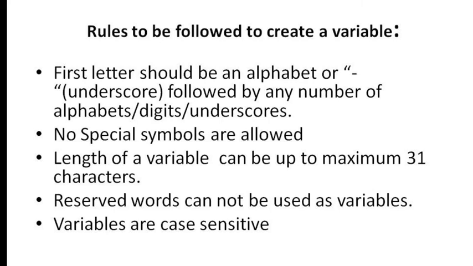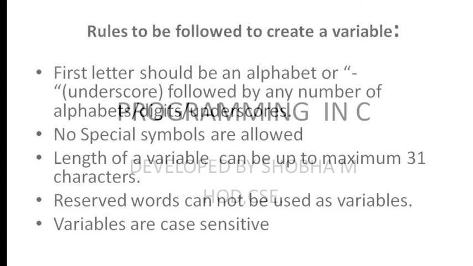Now, the rules to be followed to create a variable are similar to those of the identifier. That means the first letter should be an alphabet. It may be followed by any number of alphabets, any number of underscores, any number of digits. No special symbols are allowed. The length of the variable should be a maximum of 31 characters, reserved words cannot be used as variables, and variables are case sensitive.